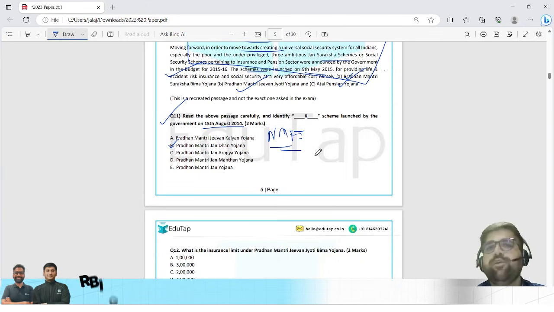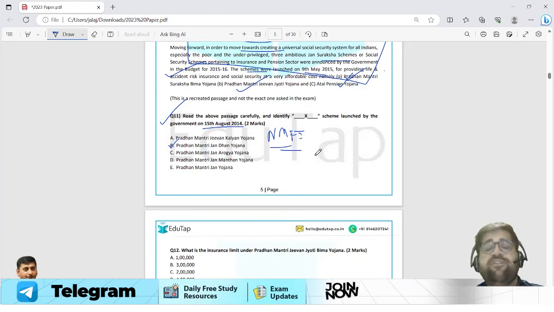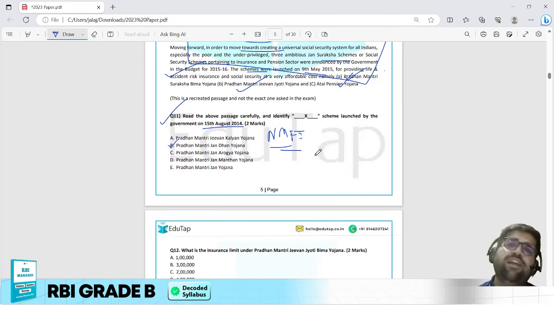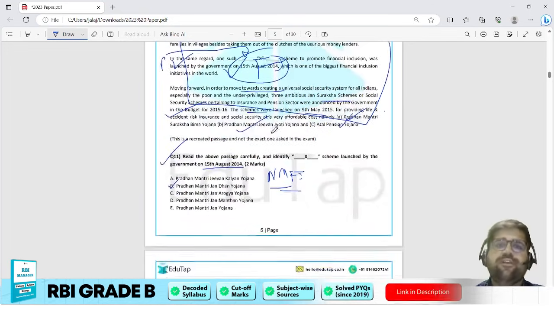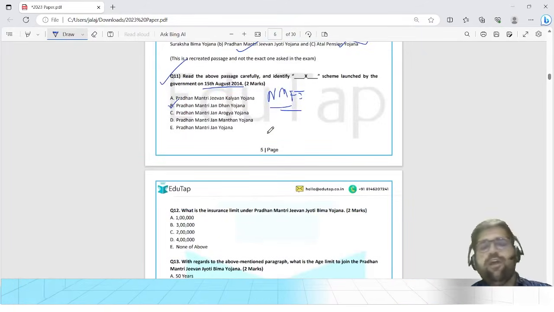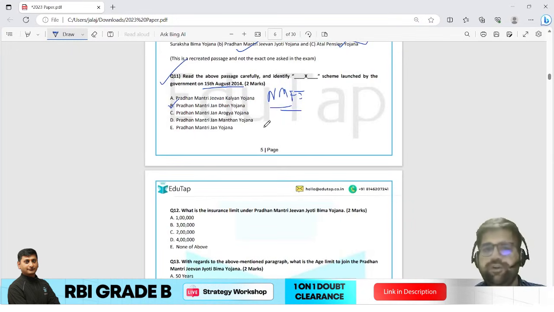Those are not related to RBI syllabus, right? But when it comes to the Ministry of Finance, you will find National Pension Scheme, Pradhan Mantri Jan Dhan Yojana, Atal Pension Yojana, Suraksha Bima Yojana, and so on. Now, all these schemes were based on your current affairs knowledge only. If you have read the schemes document provided by us, then this question is easy according to me.